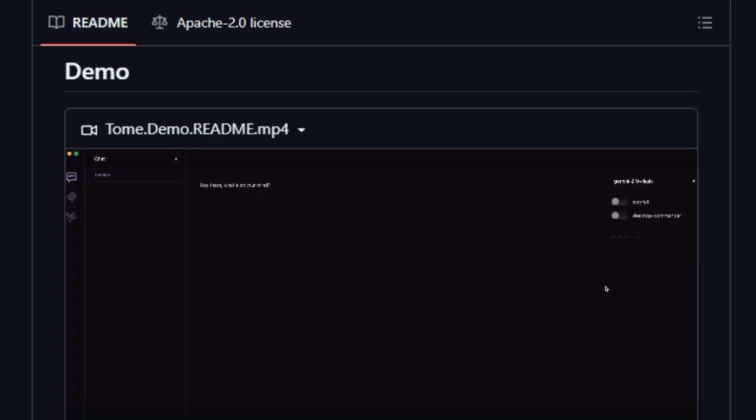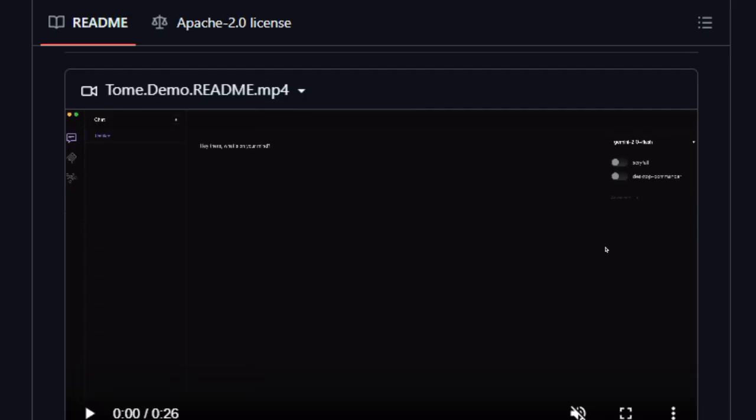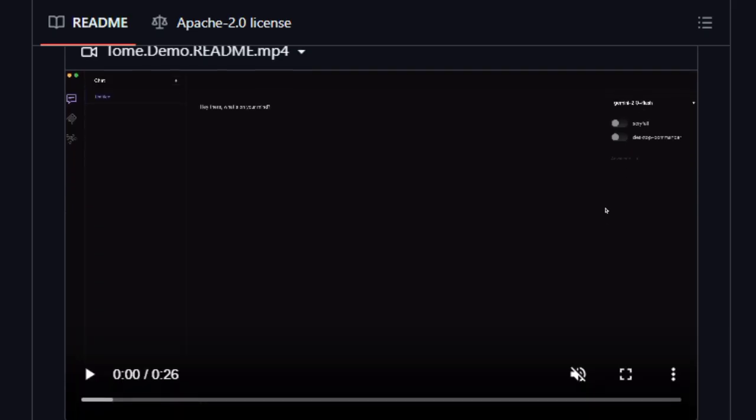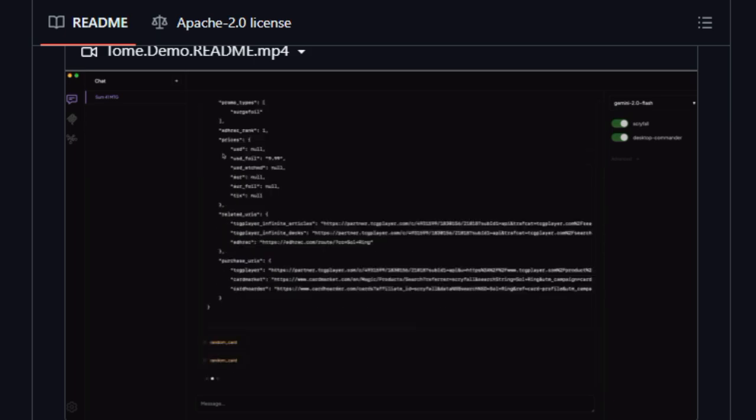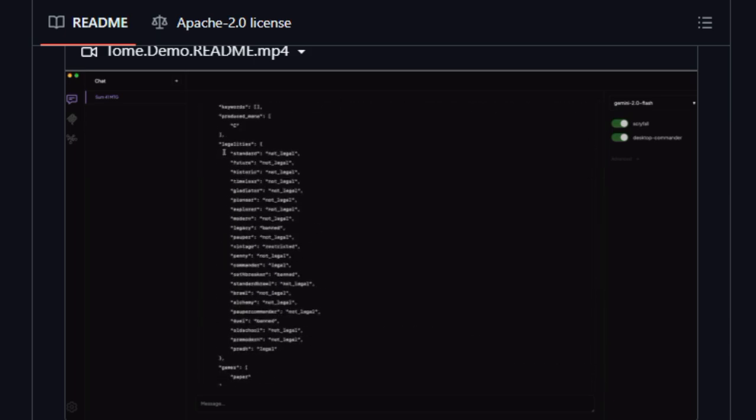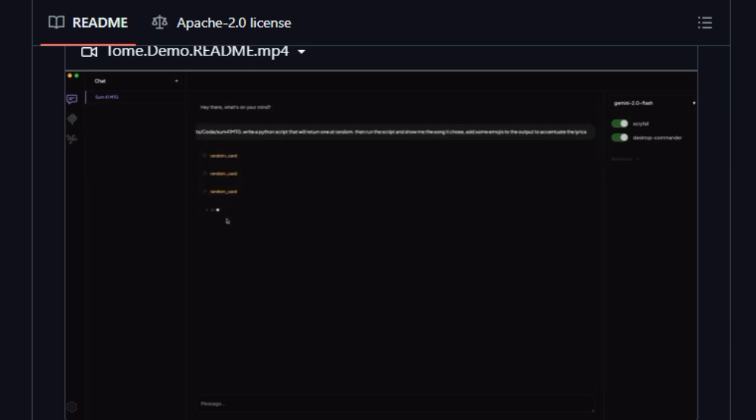Another standout is its support for scheduled tasks. You can tell Tome to run prompts hourly or daily, even when you're away. That means your AI can proactively fetch information, monitor updates, or perform tasks in the background. Plus, it integrates with many MCP servers out of the box, giving your AI a toolbox, web search, APIs, your file system, and more. Because it talks MCP fluently, Tome becomes more than a chat window. It becomes a gateway to agentic behavior.